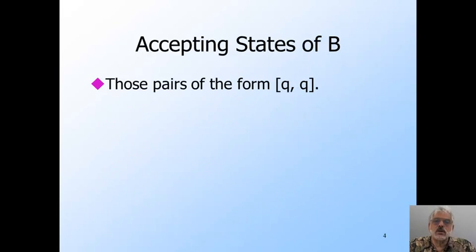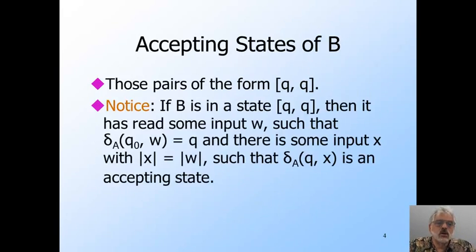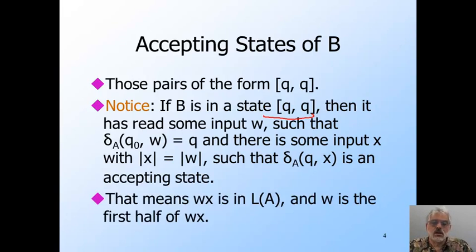The accepting states of B are those pairs that have the same state in both components. The reason this choice makes sense is that if B is in a state, say QQ, then B has read some input W that takes the DFA A from its start state to state Q, and there's also some input X of the same length as W that takes A from the state Q to an accepting state. Thus, if B is in state QQ after reading W, that means there is some WX in L where W and X are of the same length. That in turn means that W is in half of L.